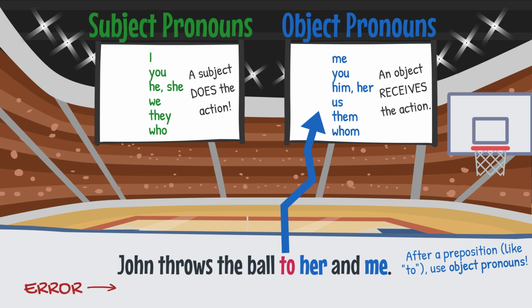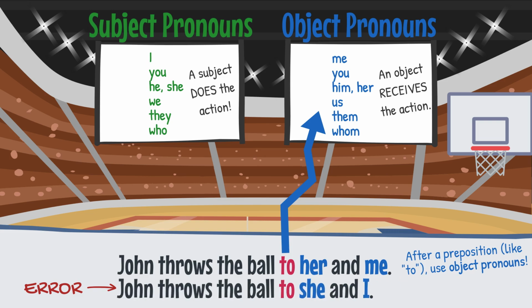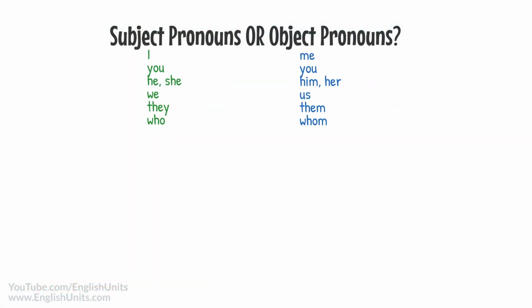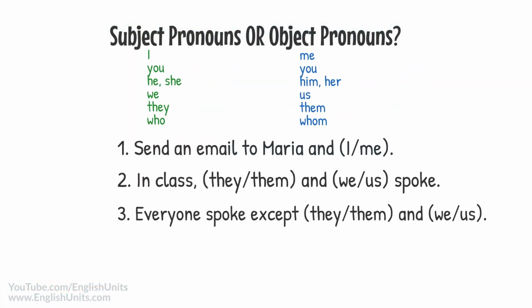The error that people often make in this situation is they want to use she and I by saying John throws the ball to she and I. That's not correct because she and I are subject pronouns, but after a preposition, we must use object pronouns. Let's see how much you understood. Read each sentence, and where you see parentheses, decide whether you need the subject pronoun or the object pronoun, and why.